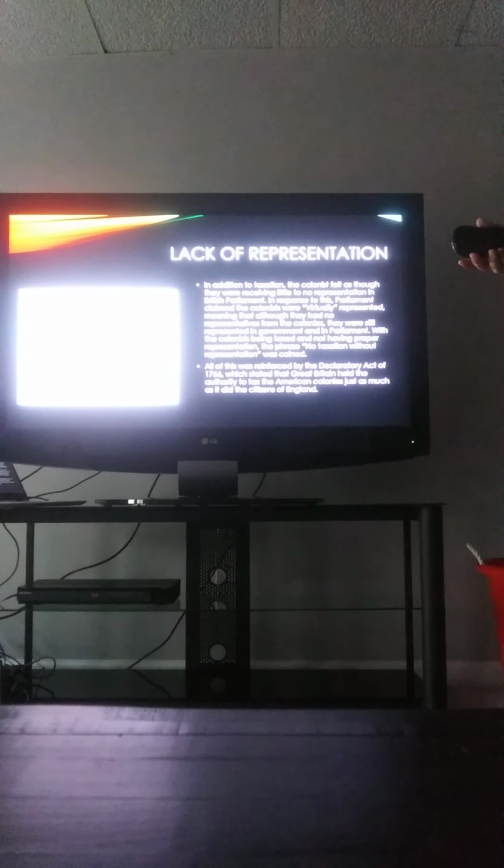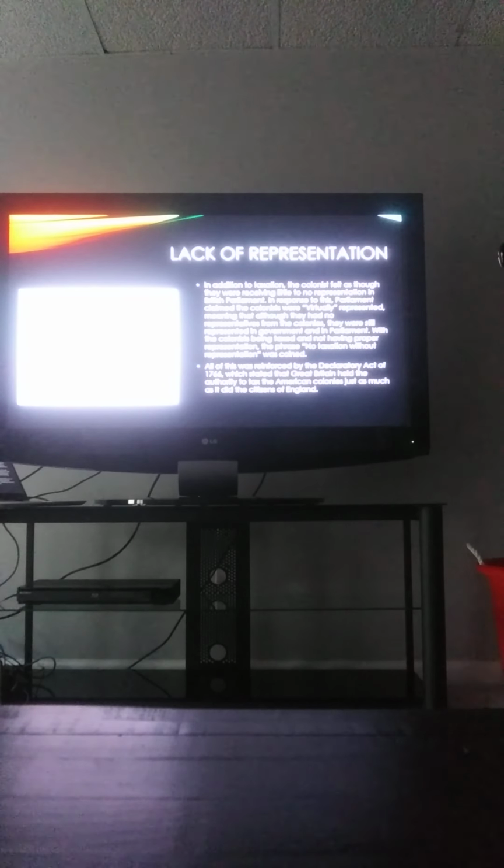Lack of representation. In addition to taxation, the colonists felt as though they were receiving little to no representation in British Parliament. In response to this, Parliament claimed that the colonists were virtually represented, meaning that although they had no representatives from the colonies, they were still represented in government and in Parliament. With colonists being taxed and not having proper representation, the phrase, "no taxation without representation," was eventually coined and used throughout all North American colonies.